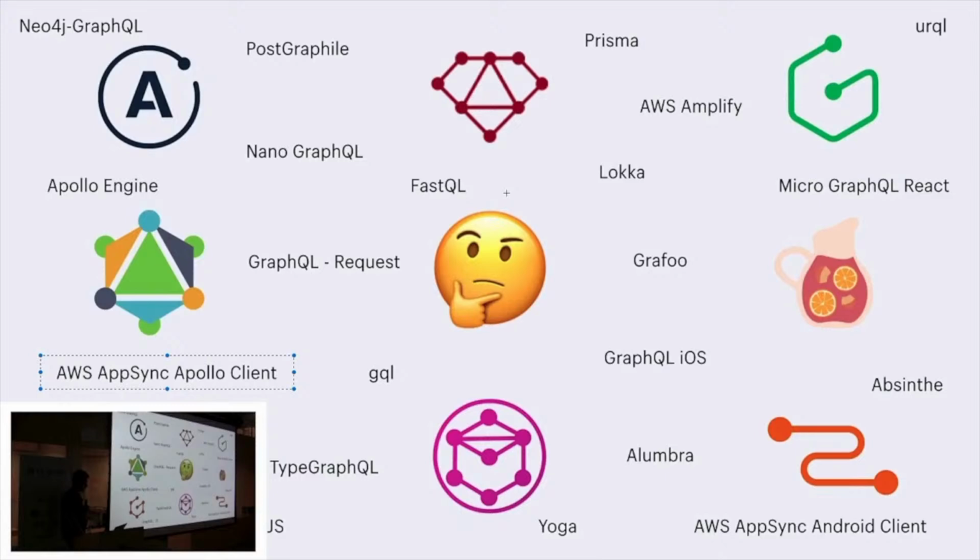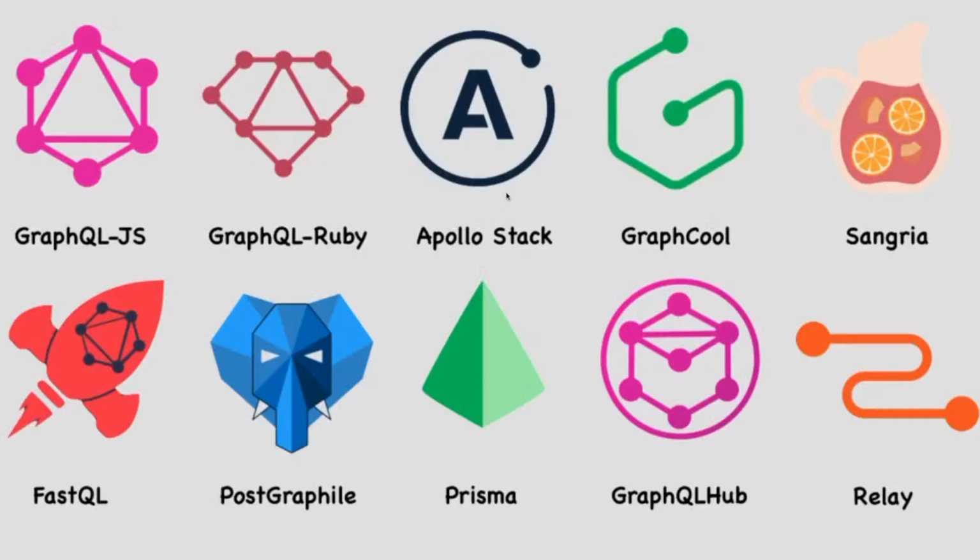We are going to use the Yoga and Apollo stack, and then take a look at GraphQL Hub and the whole lot of the GraphQL ecosystem. It's going to be massive because we are going to talk to different ORMs with the help of Prisma. I mean, Prisma will talk to the different databases, and we can also use different Node.js ORMs.